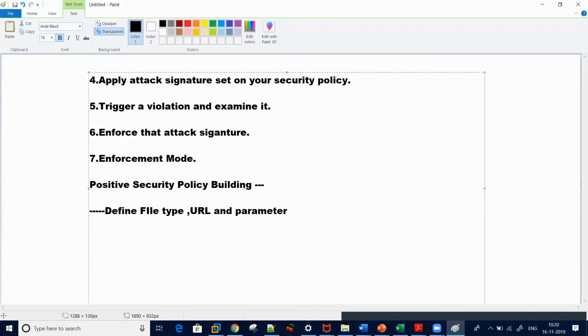Do you need a definition for file type, URL, and parameters, or are you all aware of this? Otherwise, I will proceed further. I think we have discussed this when we covered GET. Okay, let's revise. Suppose I have this GET request with a question mark. Can someone quickly tell me what is the file type here, what is the URL, and what is the parameter?